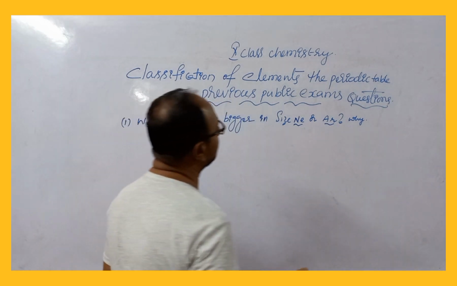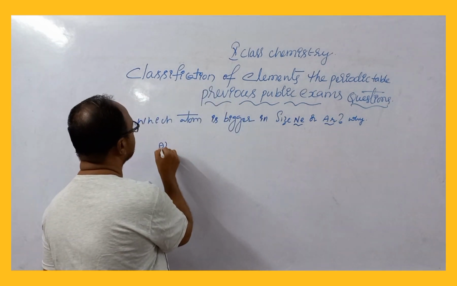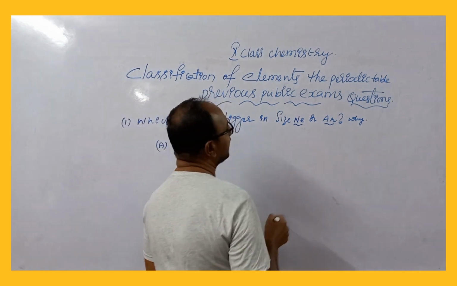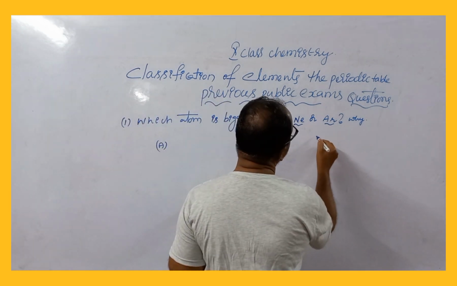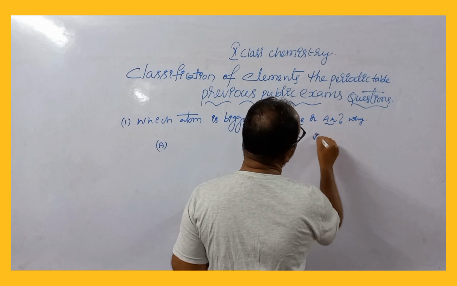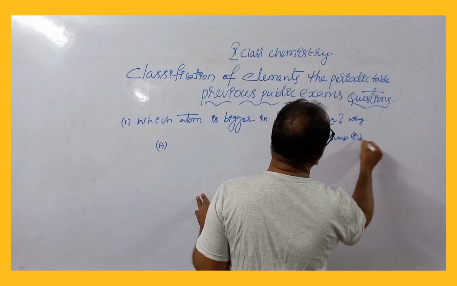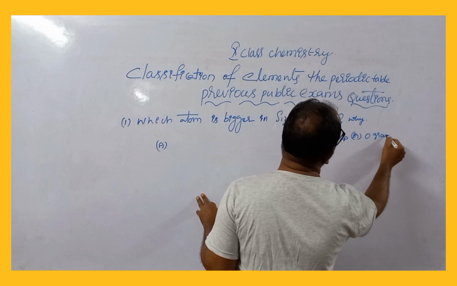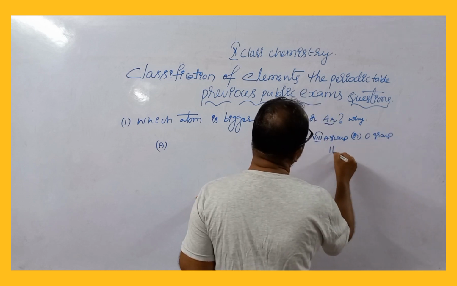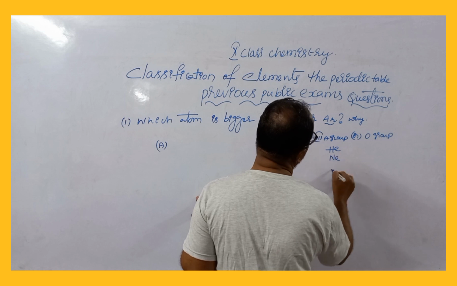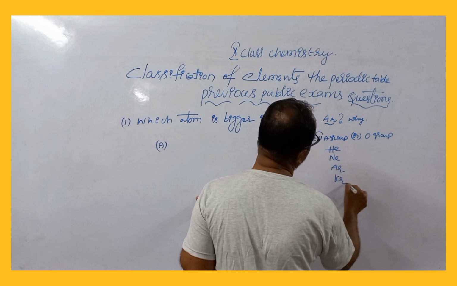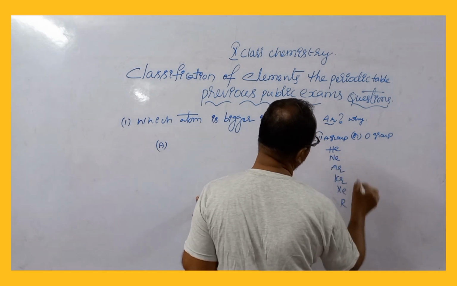So you know inert gases. Answer for this: inert gases are zero group elements or 8A group elements. They are helium, neon, argon, krypton, xenon, radon.